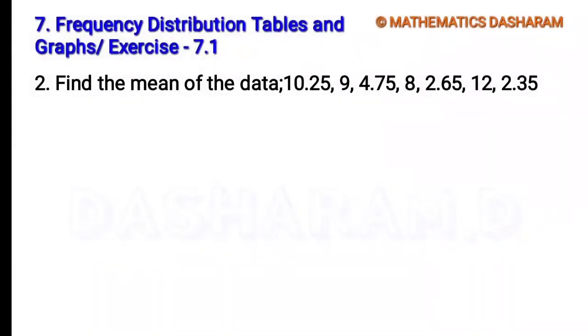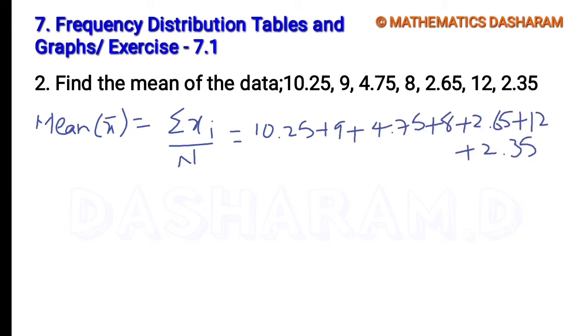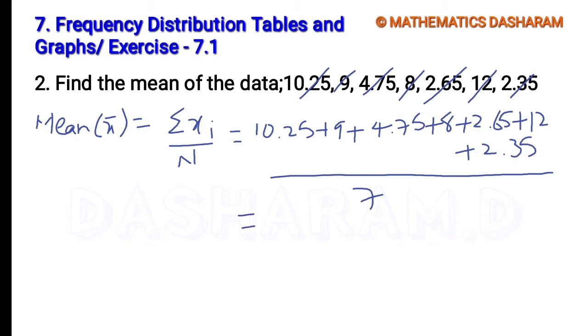Next, second question: find the mean of the data 10.25, 9, 4.75, 8, 2.65, 12, 2.35. The mean x bar equals sigma xi divided by capital N. Sigma xi means the sum of observations, 10.25 plus 9 plus and so on, divided by the total number of observations, here 1, 2, 3, 4, 5, 6, 7. So total 7 observations.